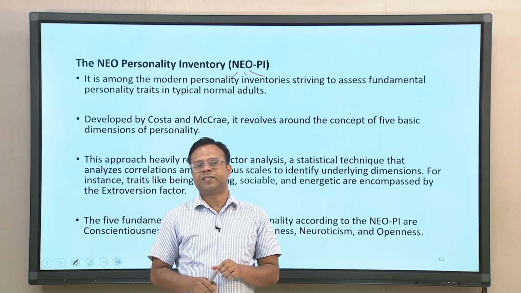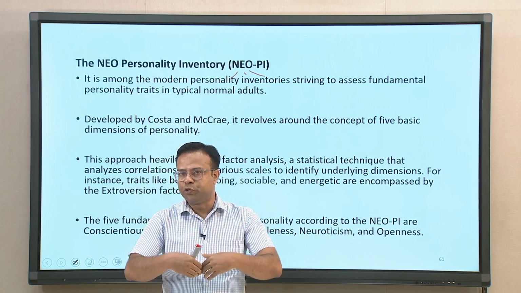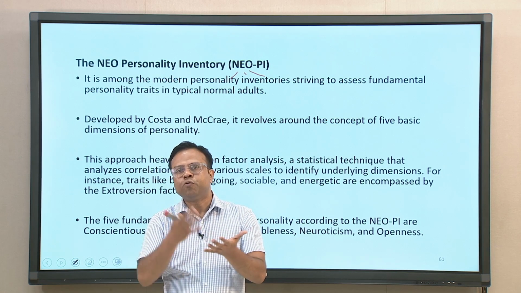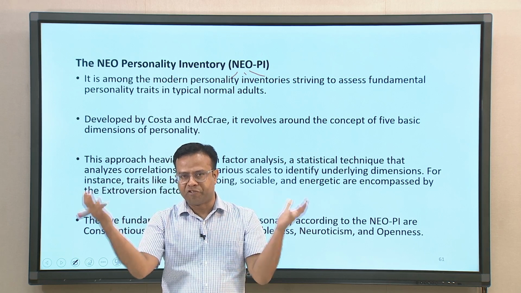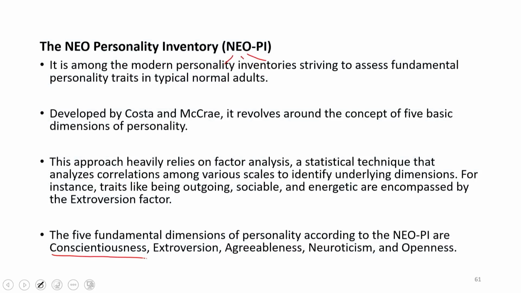This theory basically says there are five personality traits which are universally applicable, and human beings can be distinguished using these five traits. It includes traits like conscientiousness, extroversion, agreeableness, neuroticism and openness.